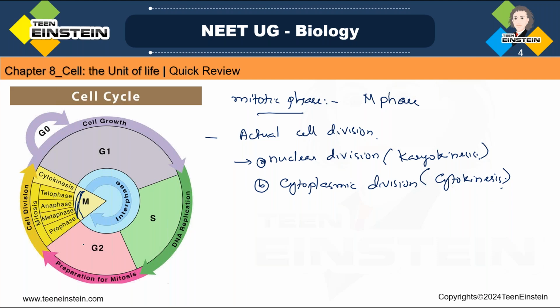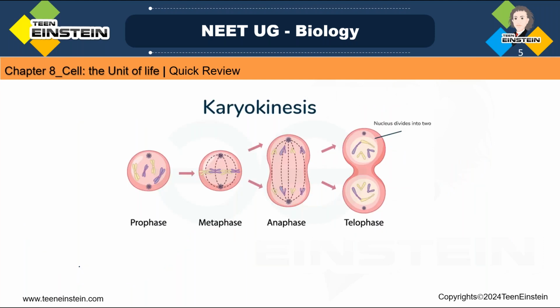Okay, now we need to learn about karyokinesis. So here karyokinesis involves the division of the nucleus. What is karyokinesis? Division of nucleus, right?